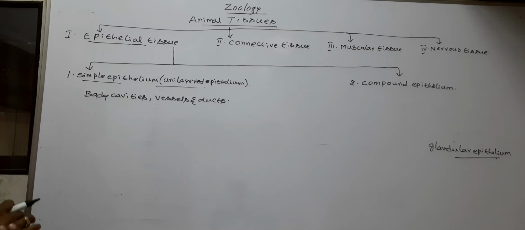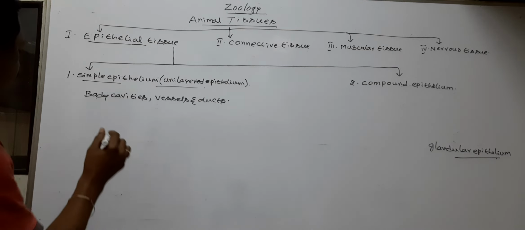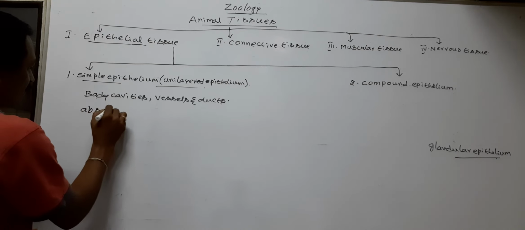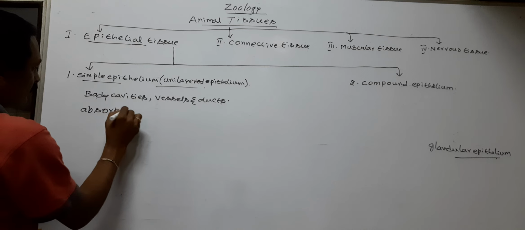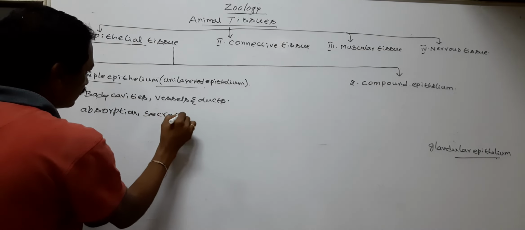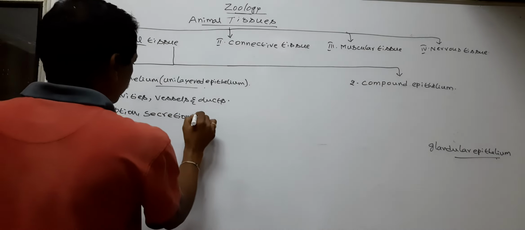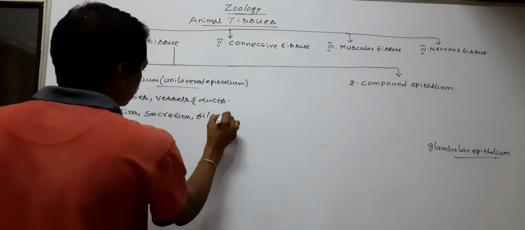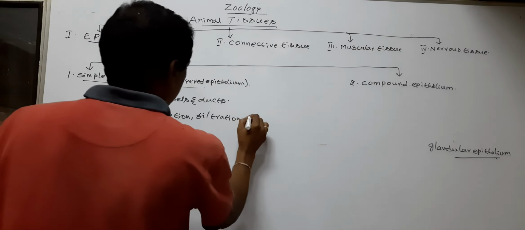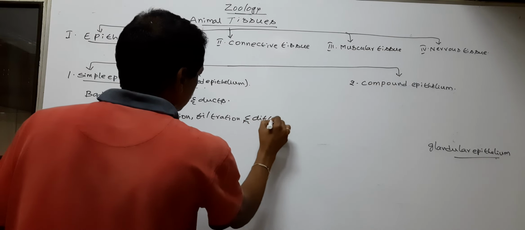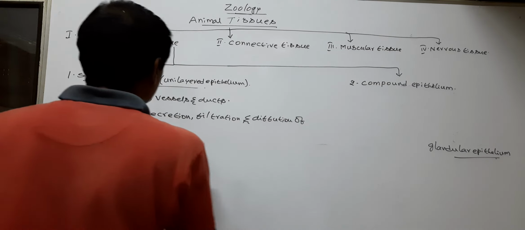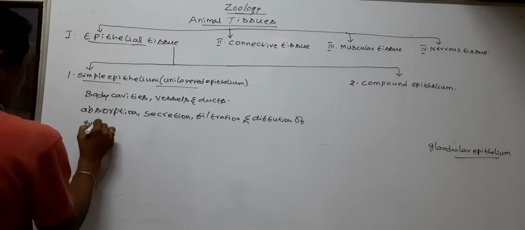The simple epithelium helps in absorption, secretion, filtration, and diffusion of the substances.